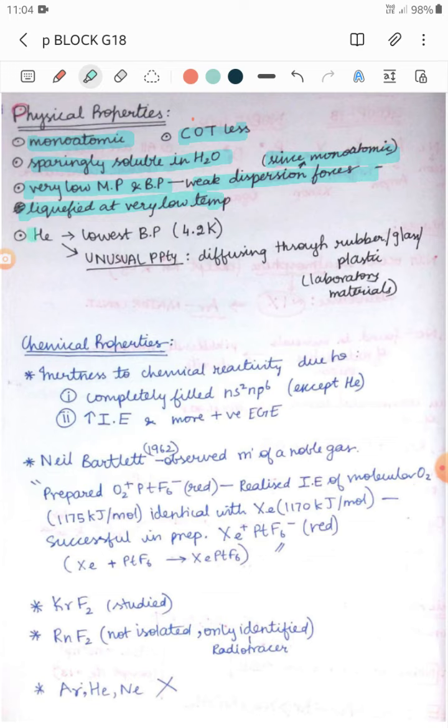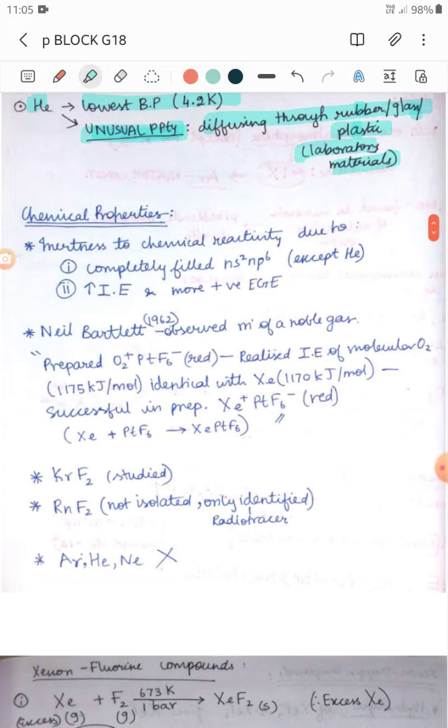Next point, helium has the lowest boiling point of 4.2 Kelvin, and it has an unusual property, a very important point, of diffusing through rubber, glass, or plastic. That is, diffusing through laboratory materials like rubber, glass, or plastic. The unusual property of helium is very, very important. So just go through it.